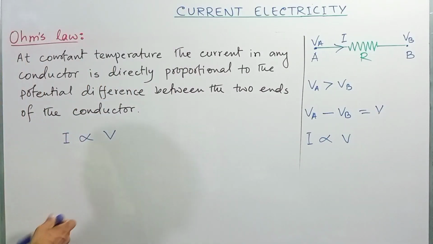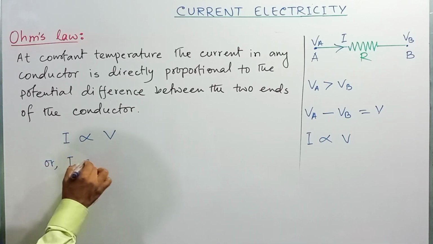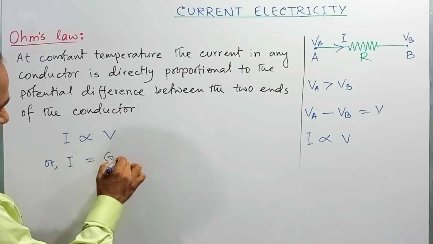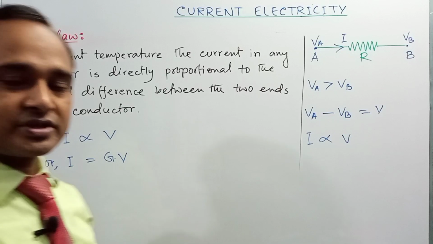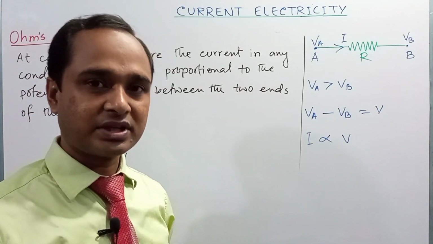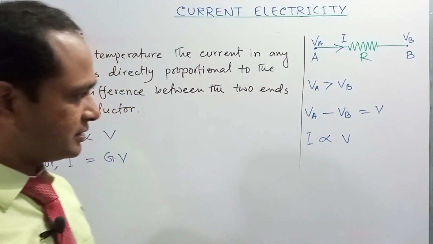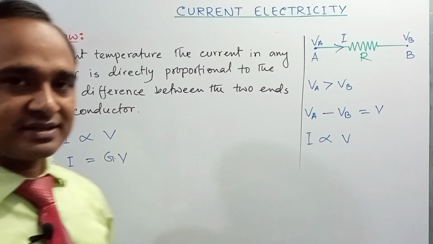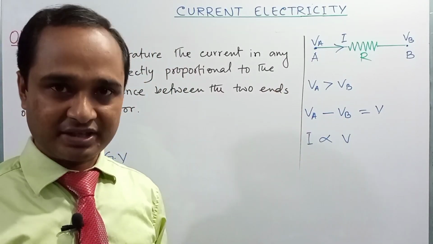Dear student, we can remove the proportional sign using a constant value. So I is equal to G into V. Here G is a constant of proportionality which is known as the conductance of the conductor, but it is more important to discuss the resistance in the electric current.